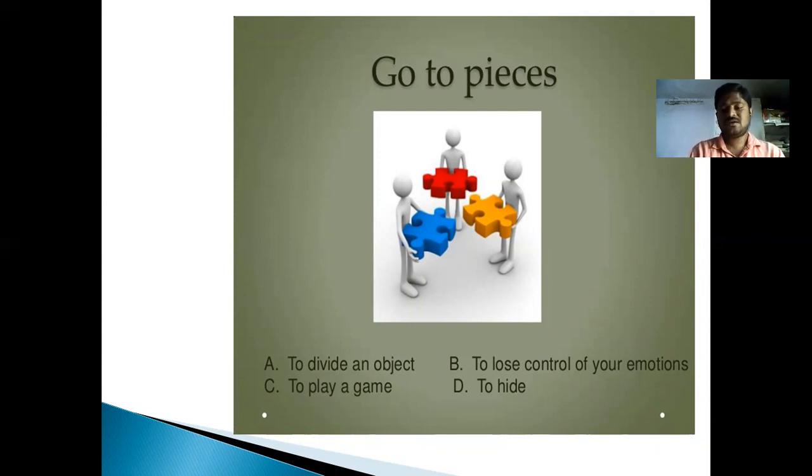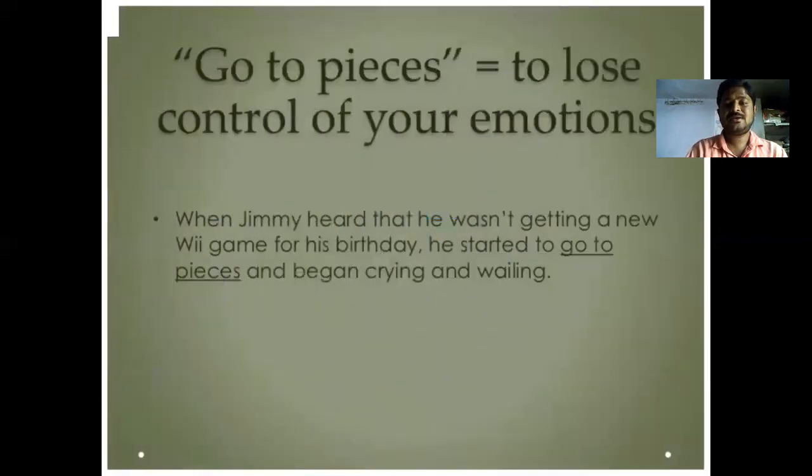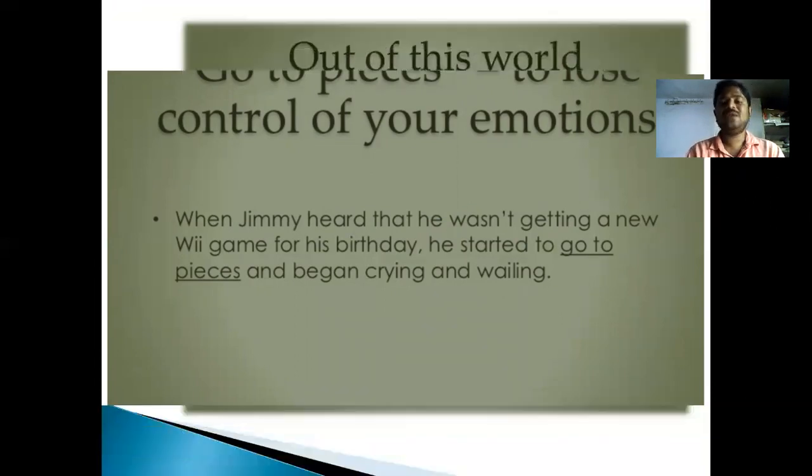To lose control of your emotions. For example, when Jimmy heard that he wasn't getting a new game for his birthday, he started to go to pieces and began crying and wailing.